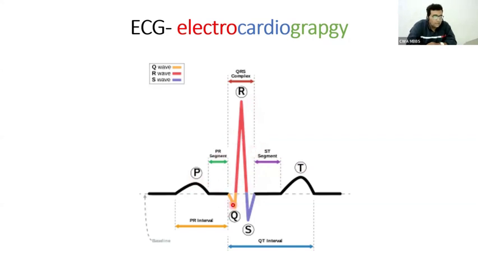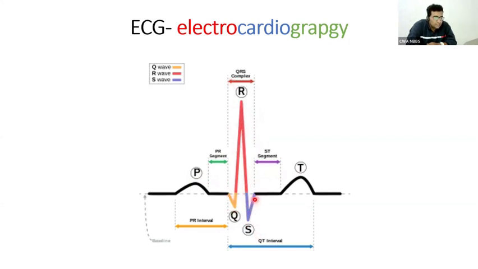More than that, while I am telling the QRS complex, this is a Wikipedia picture. This picture is representing the QRS waves separately. You see, this yellow portion is called the Q wave. You want to know that because a prominent Q wave is a feature of myocardial infarction. So this is the Q wave, this is the R wave, and this is the S wave. They are separate waves, but generally we call it the QRS complex.